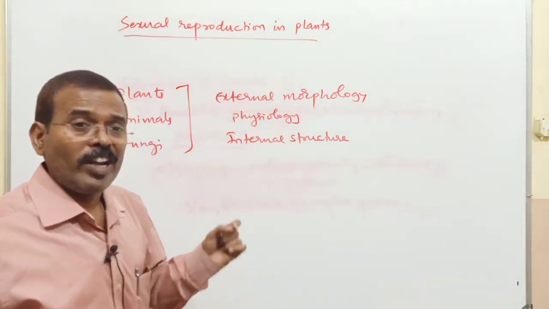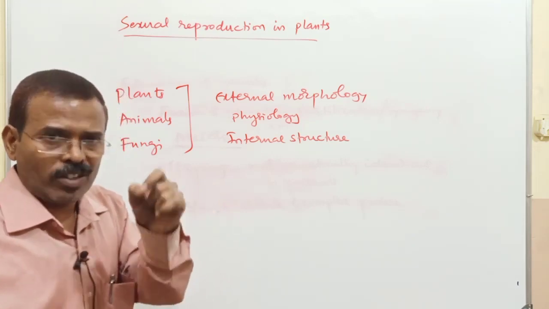But when it comes to the pattern of sexual reproduction,